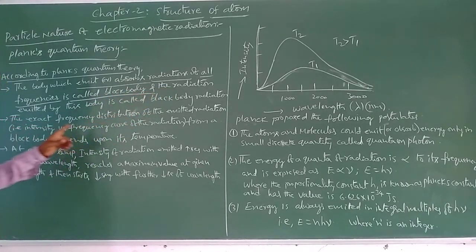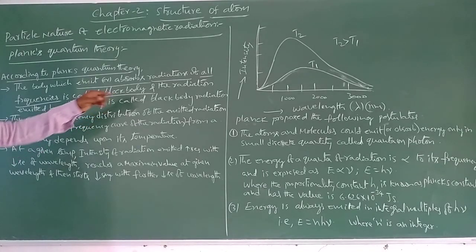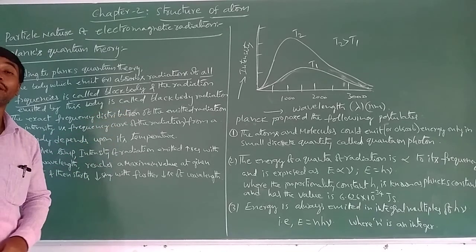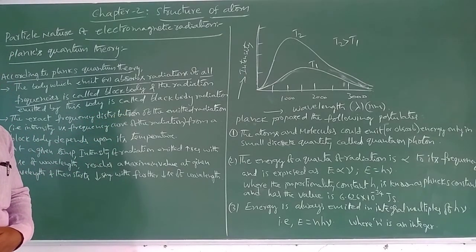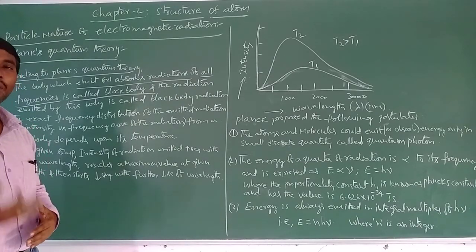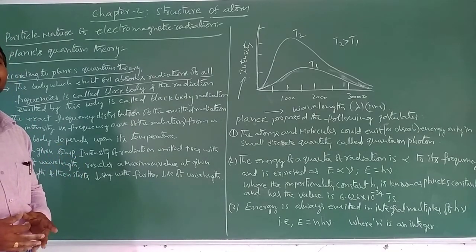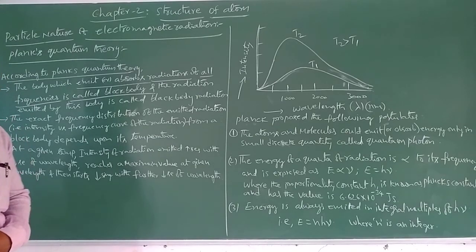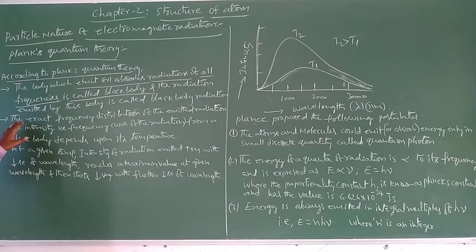The radiation emitted by this body is called black body radiation. The radiations which are emitted by the black body, the radiation is called what? Black body radiation.